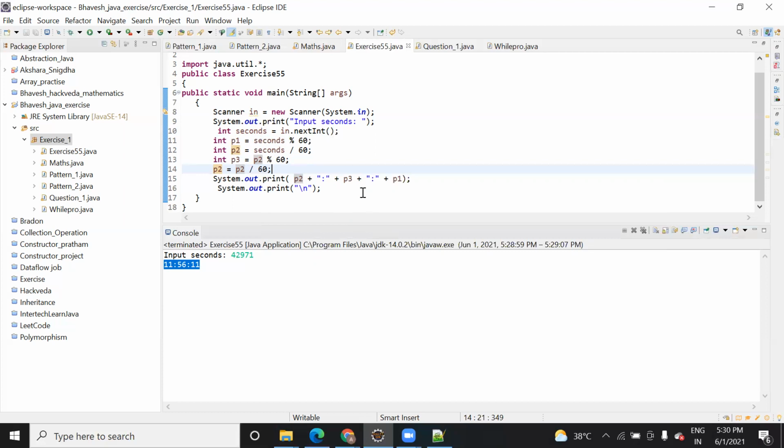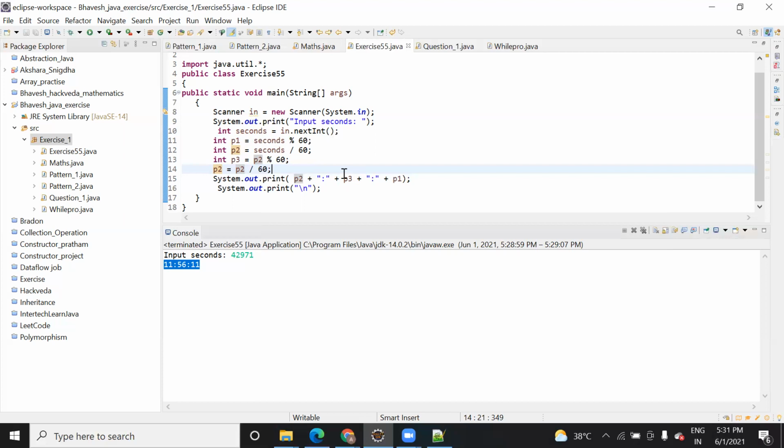Then you can do the same for P3. So one for P2, one for P3, so there will be four conditions: if both are greater than 10, if both are less than 10, if P2 is less than 10, or if P3 is less than 10. We need to write for that. It will make the code more complex, but we can achieve it. It will take maximum 4 or 5 lines.